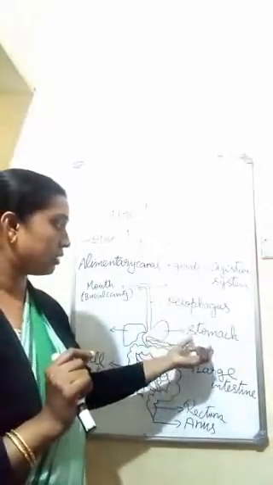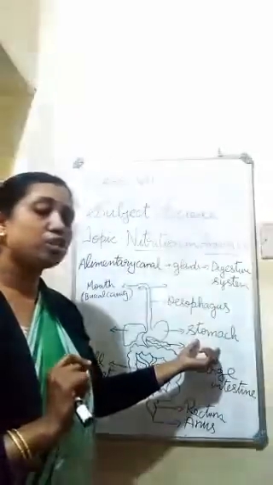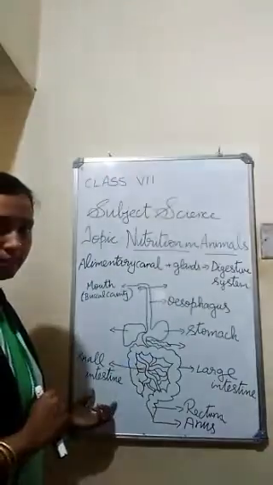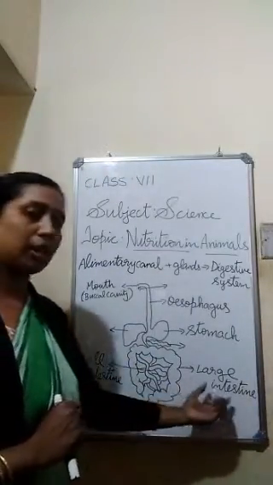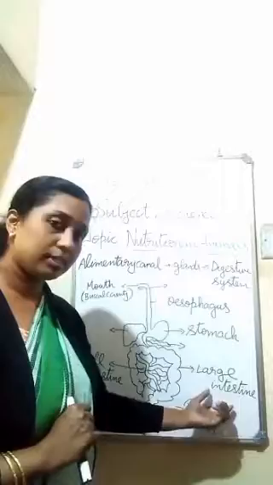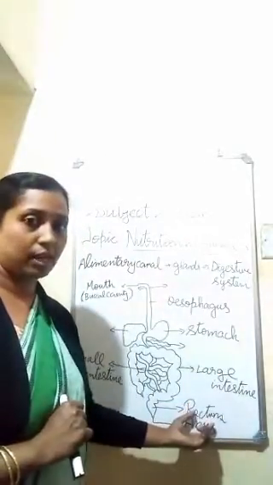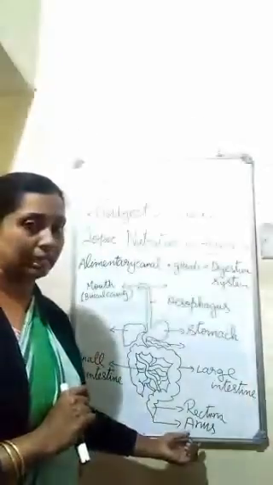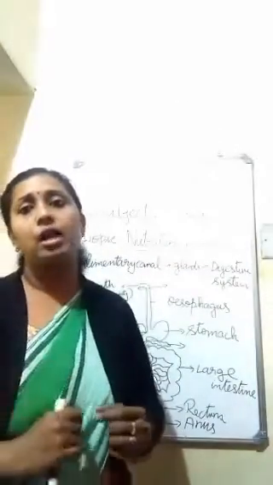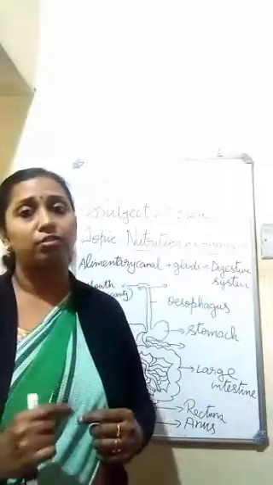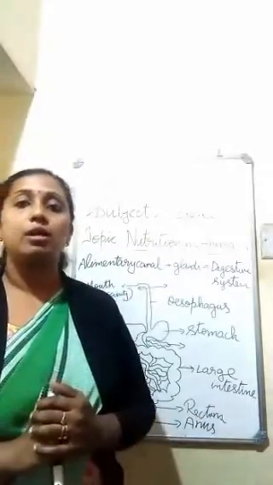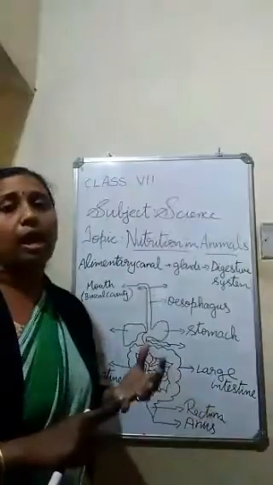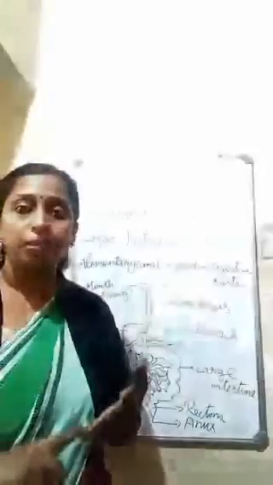Then after the esophagus, the next part is the stomach. Then after that it goes to the small intestine. Then comes the large intestine, and this large intestine ends in the rectum. And the rectum has an opening known as the anus. Through this anus, unwanted or undigested food is eliminated from our body. So this continuous canal is known as the alimentary canal.